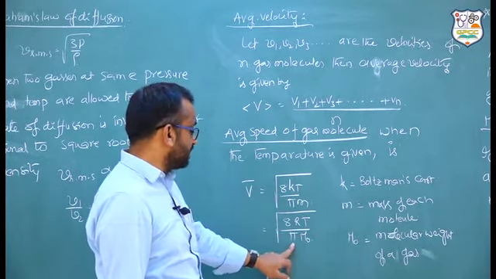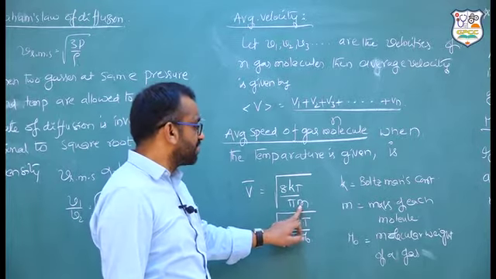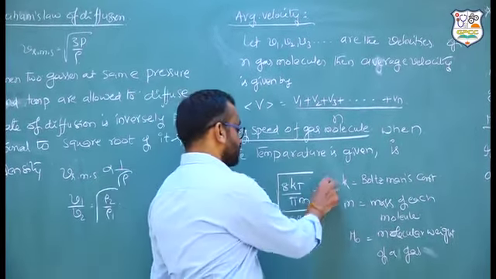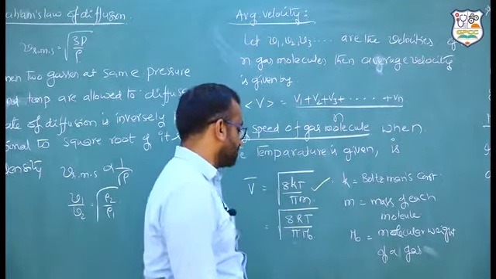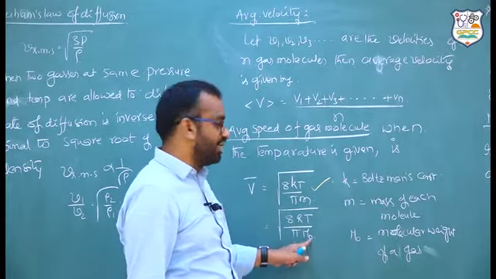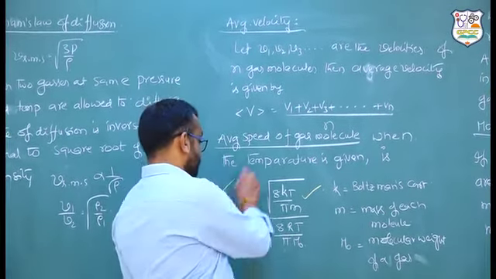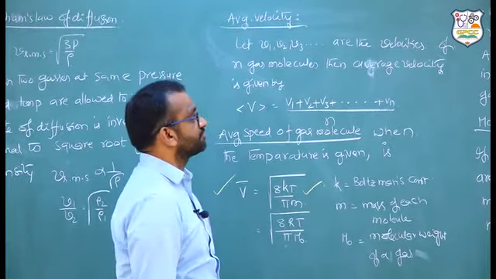So, this is pi, this is m naught. M is for the mass of each molecule. This first formula is used for molecules, where k is the Boltzmann constant. Here you are using molecular weight, so that is the reason you are using the universal gas constant. So, this equation you have to remember.